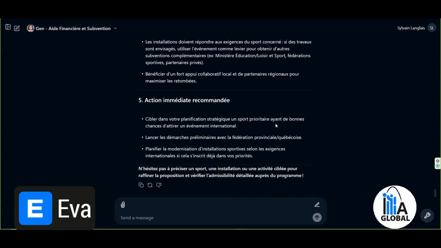So the idea was to show you that we can use AI as a response engine, meaning we can query documents, share with it the objectives we need or want to achieve in order to prepare requests eventually, and to develop programs and funding applications that align with our needs.